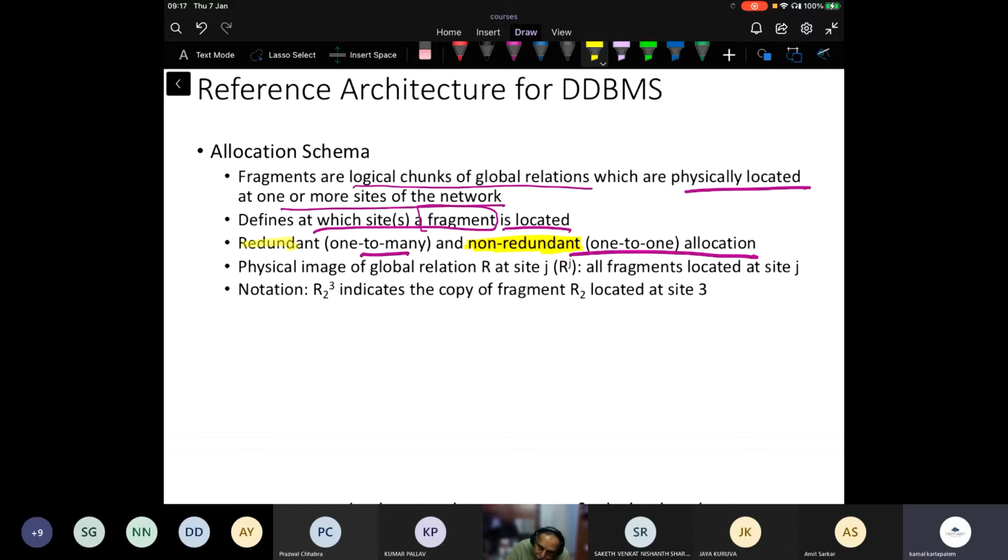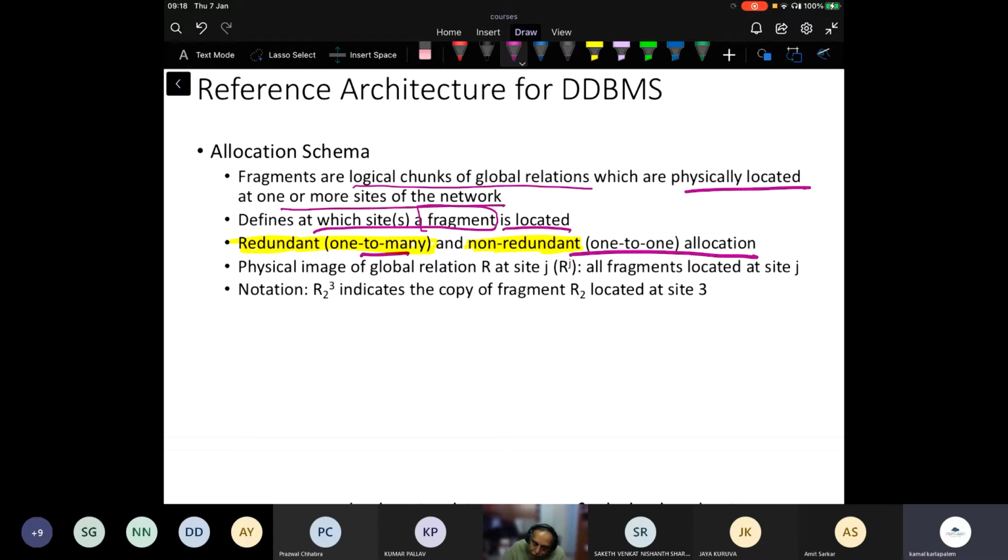Whereas if it is redundant, then I have a choice to have it at multiple sites. And if one site is down, I can go to another site. But then I need to ensure that all these copies are consistent. That is, if the salary is updated in one of the fragments, then it is updated in all the fragments.